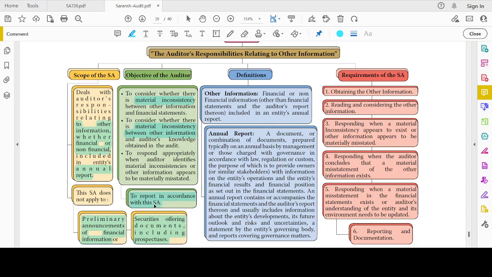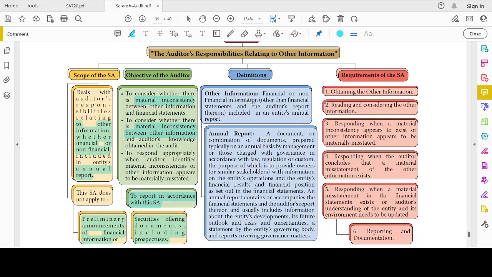To identify whether there are any material inconsistencies between the annual report, which consists of other information, and the financial statements. Or whether there is any material inconsistency between the auditor's knowledge obtained during the audit and the other information, and to respond appropriately when there is an identified material inconsistency and to report the same in this report. So what is other information?